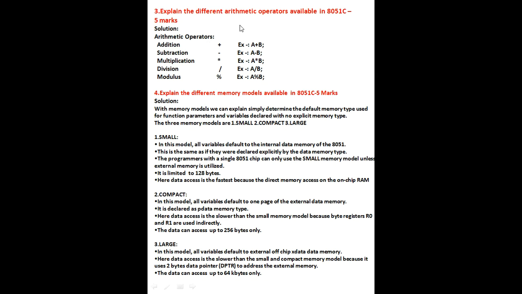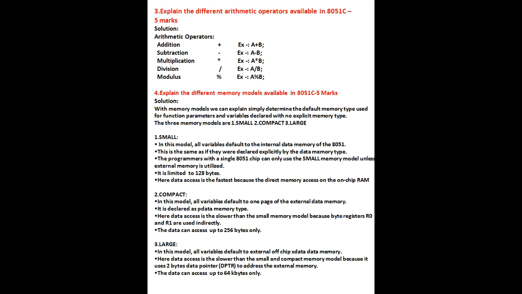Next, third question. Explain the different arithmetic operators available in 8051 C. Here, it's a simple question. You have to just mention the arithmetic operators, give one example, and write the symbols. Here, in total I have mentioned 5 arithmetic operators: addition, subtraction, multiplication, division, modulus. Next column represents symbols, and I have given one example for each arithmetic operator, which carries total 5 marks.